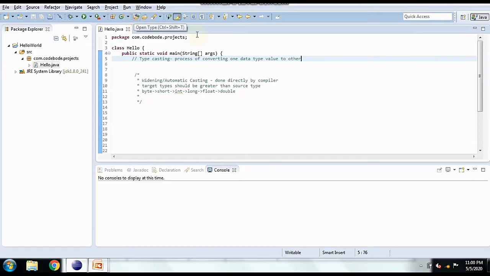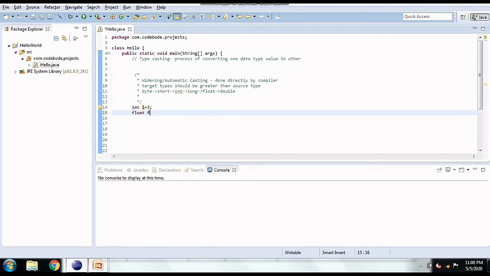We'll be seeing automatic or widening typecasting, which is done directly by the compiler. In this, target type should be greater than source type. That is, when we want to convert from integer to double, the double is target type, which is greater than the source type, which is int. In that case, automatic casting is used. Let's see how.